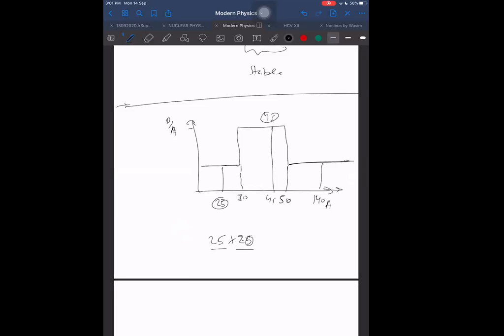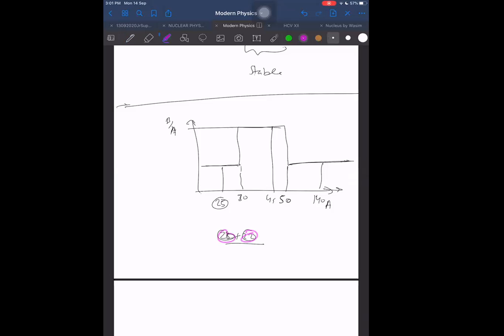25 plus 20 gives us somewhere 45, and that has more binding energy per nucleon. So it has tendency to fuse. 25 has tendency to combine with 20 to form 45. Or 22 plus 22, this is also possible. So which kind of reaction will be possible?